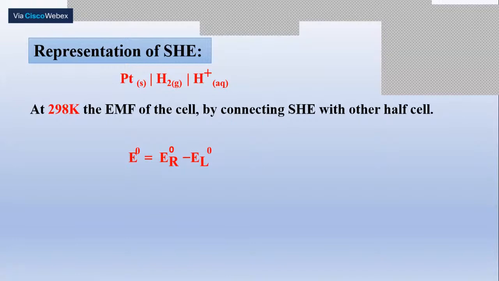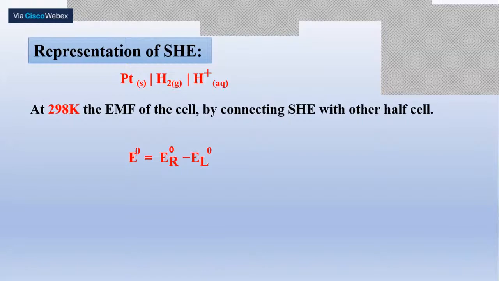Therefore, when we want to find out the potential of any other electrode, we construct a galvanic cell by coupling the standard hydrogen electrode with the other electrode. For example, let us say I want to find out the potential of the zinc electrode. Then I take a zinc electrode, where a zinc rod is dipped in zinc nitrate or zinc sulfate, and I connect that zinc electrode with the standard hydrogen electrode externally through a circuit as well as internally through a salt bridge.